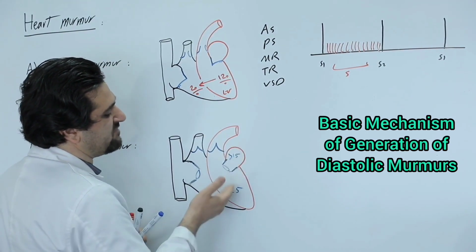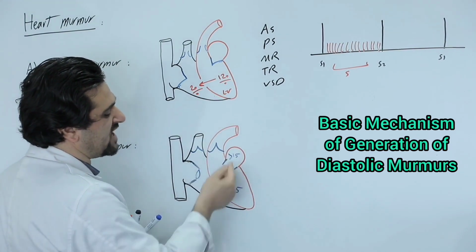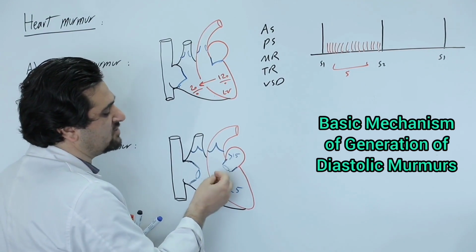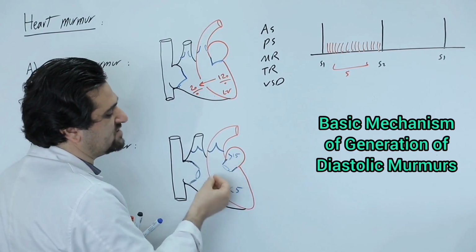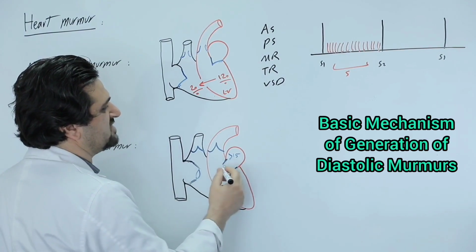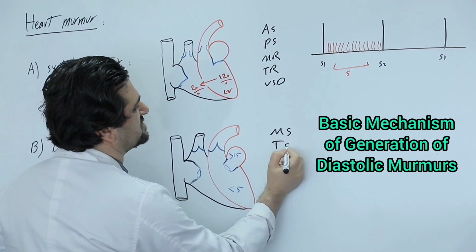This means that there is a pressure gradient between the atrium and the ventricle, and this very pressure gradient causes the blood flow that is supposed to move from the left atrium into the left ventricle to become turbulent. This turbulence leads to the production of a sound or murmur. Therefore, valvular diseases that lead to a diastolic murmur include mitral stenosis and tricuspid stenosis.